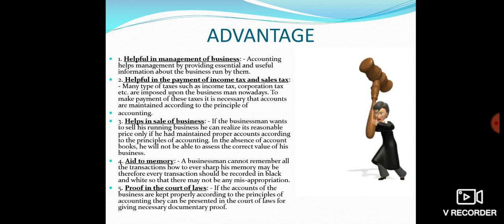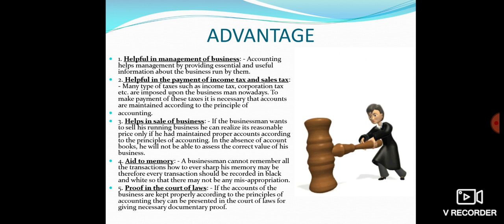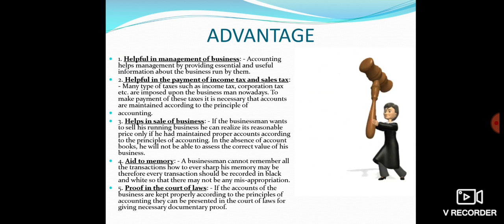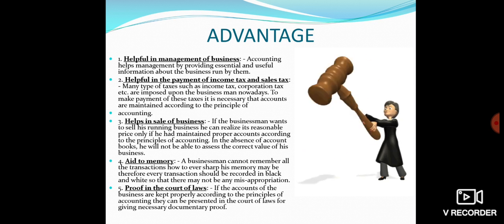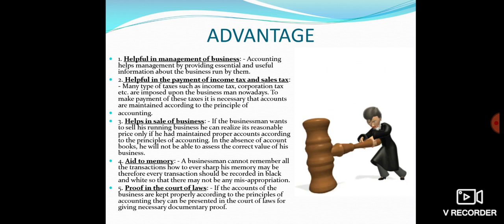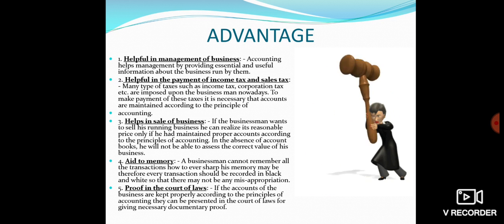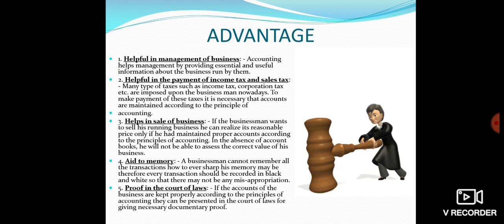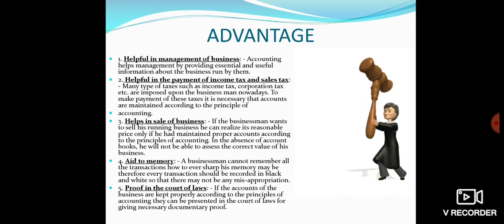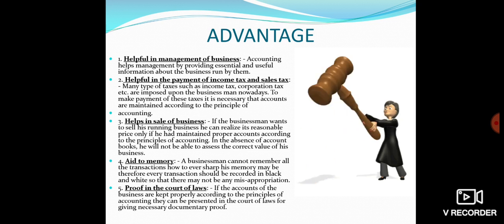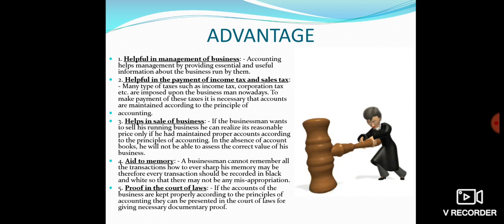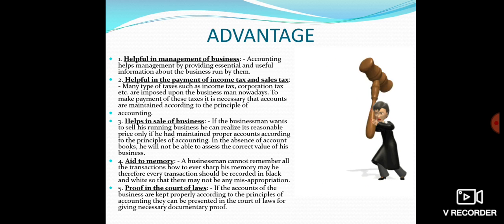Then it is helpful in the payment of income tax and sales tax, because tax is something that is paid on income, whatever is earned. So how do you come to know what is earned, what is the actual profit? And this profit we are talking about is the net profit, that is, all the various expenses, whether direct or indirect in nature, are reduced from the various sources of income belonging to that particular year related to the firm. And then the net result, if your income is more than the expenses, the difference amount is the net profit.